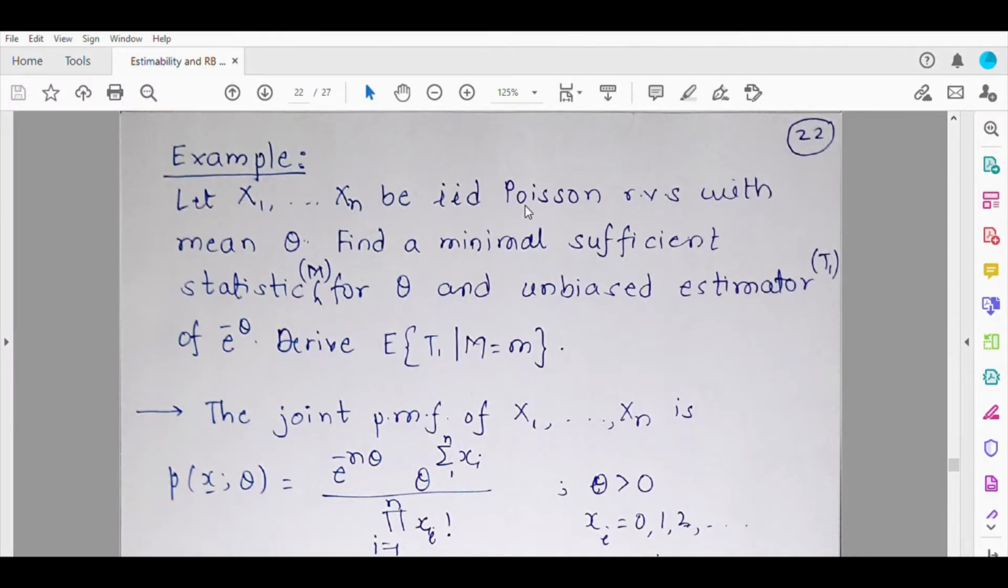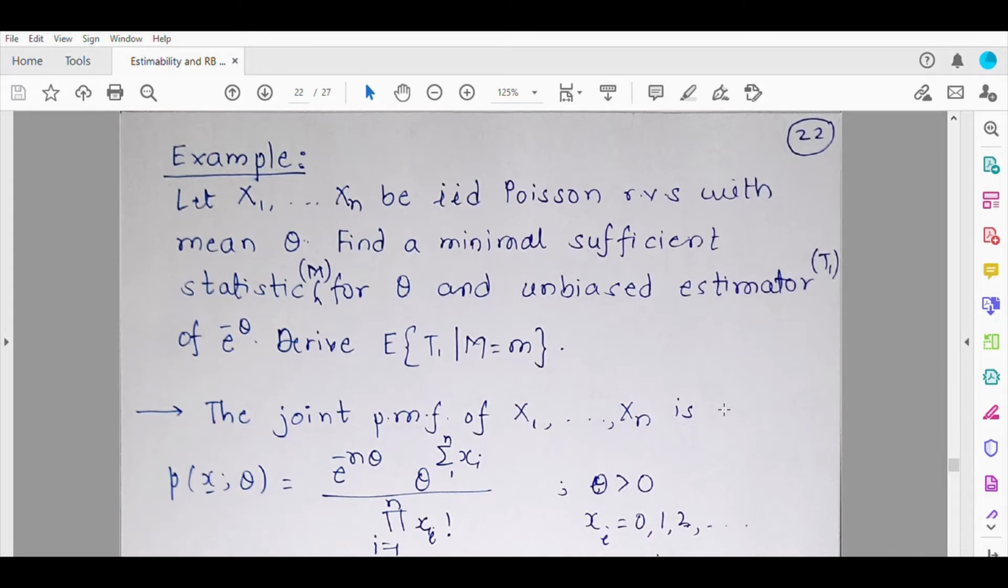Hello students, in the previous lecture we studied the Rao-Blackwell theorem. We also proved the theorem and we noticed that the Rao-Blackwell theorem gives us a method to construct a better unbiased estimator of a parametric function. So let us now try to understand it better through examples.